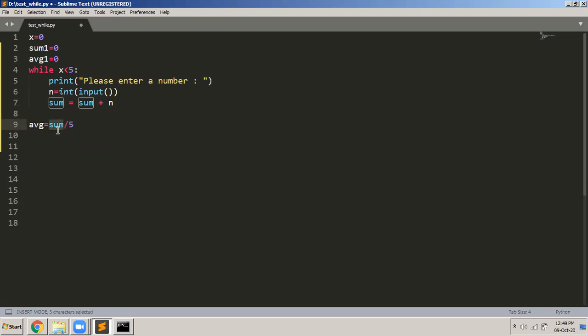How do I find the average? I do sum divided by 5, because there are 5 numbers. And then finally I want to print this. So I write print "sum of the numbers is", sum.